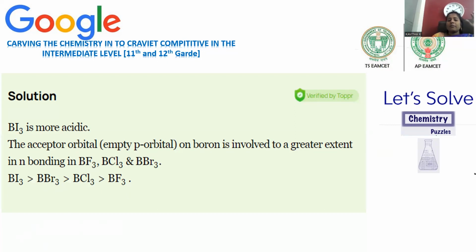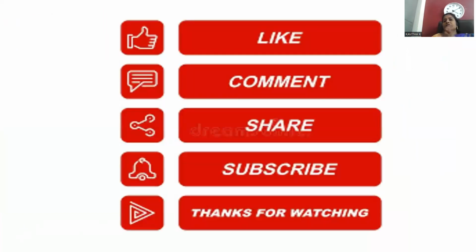Here some of the electrons from the fluorine will be donated into boron, which cancels out the electron deficiency of the boron, so there is no susceptibility to accept the electron pair. This is the way we can compare acidic nature in accordance with the availability of the vacant orbital to accept the electron pair.